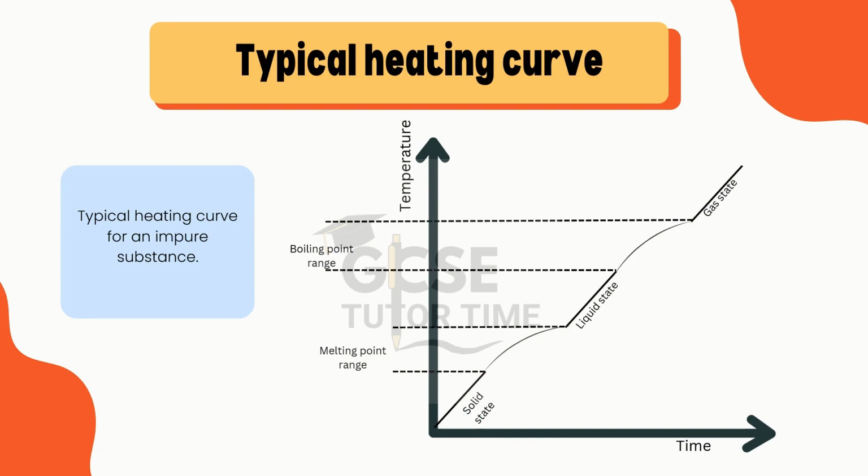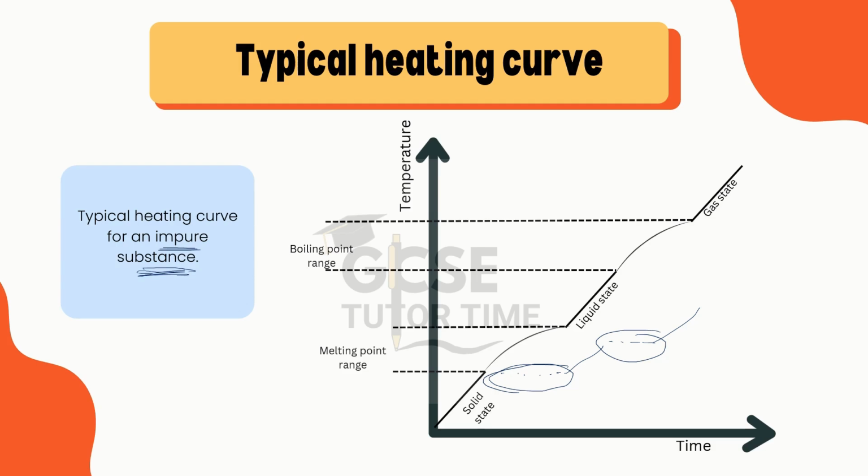Next is the typical heating curve for an impure substance. Now, for a pure substance, you had a fixed range, like it was like this. The melting or the boiling point were specific.